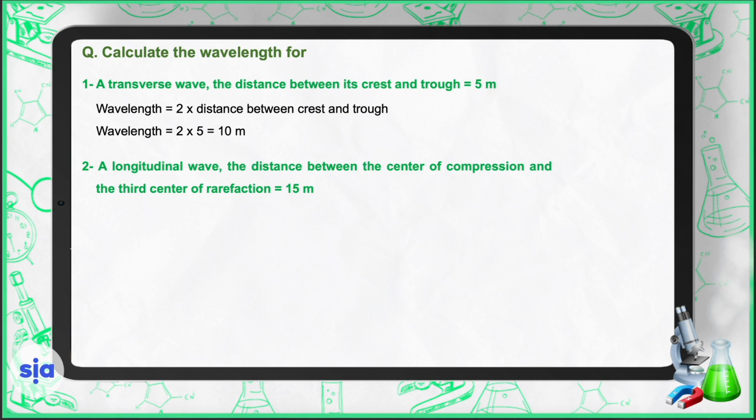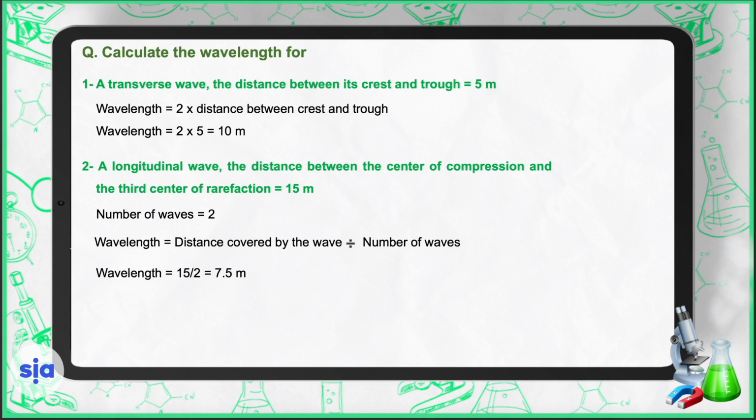The distance between the center of a compression and the third center of rarefaction equals 15 meters. This is tricky because it gives you the distance between the center of a compression and the third center of rarefaction, not the following center of rarefaction, the third one. So we have to say that the number of waves equals 2. Wavelength equals the distance covered by the wave divided by the number of waves. Wavelength equals 15 meters divided by 2, equals 7.5 meters.